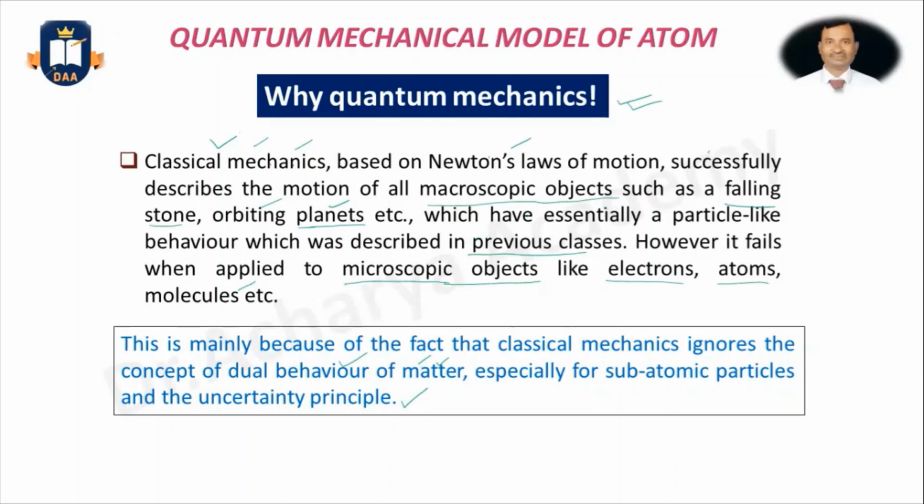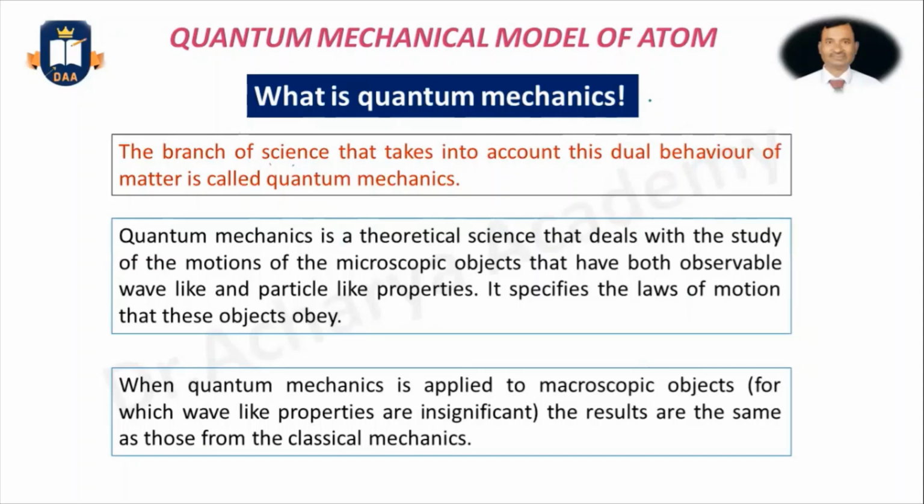And that is the reason why quantum mechanics has evolved. Now we'll discuss what quantum mechanics is. The branch of science that deals with the dual behavior of matter is called quantum mechanics.